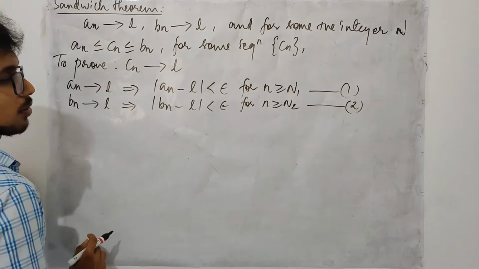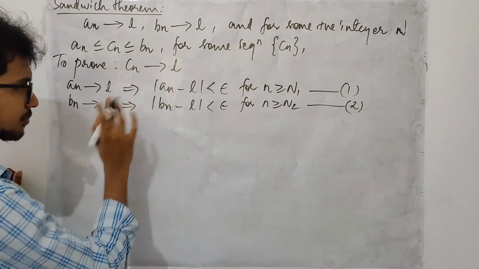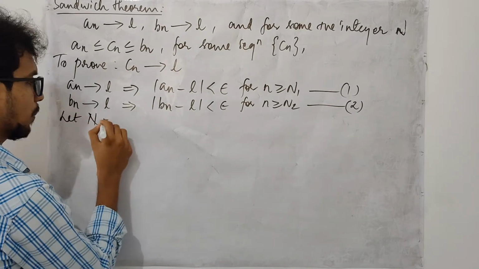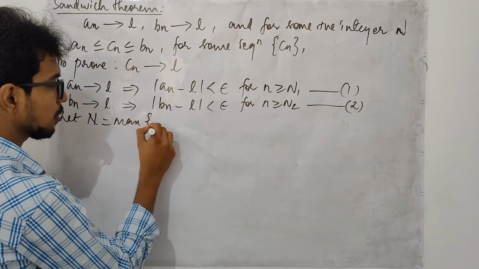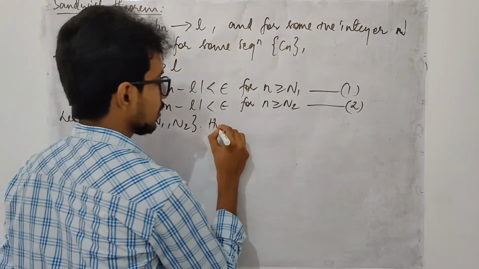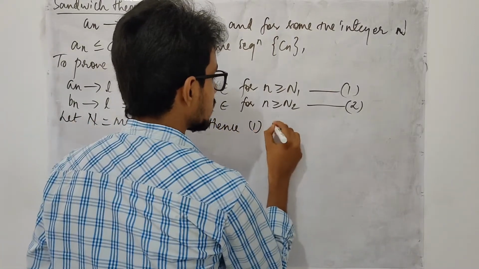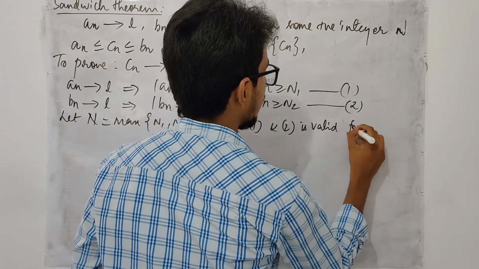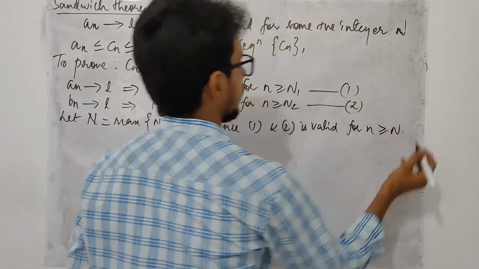Now let me take my capital N to be the maximum of n1 and n2. Hence, equations 1 and 2 are valid for n bigger than or equals N also.